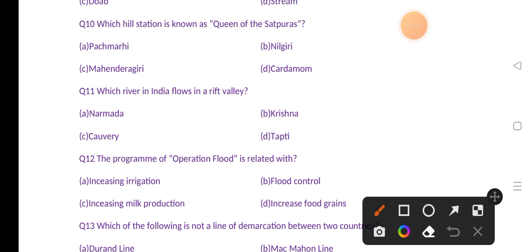Which hill station is known as Queen of Satpuras? Options are Panchmarhi, Nilgiri, Mahendragiri, Cardamom. The correct answer is option A, that is Panchmarhi.